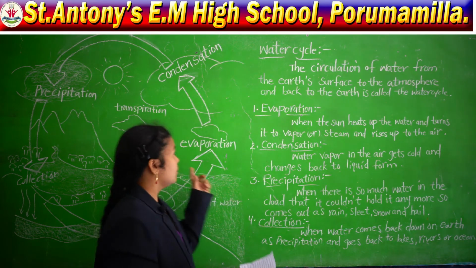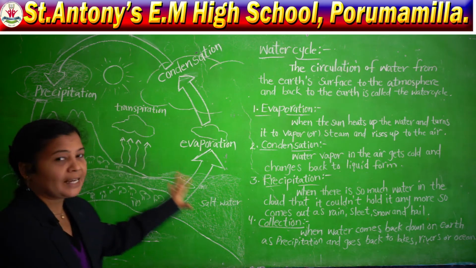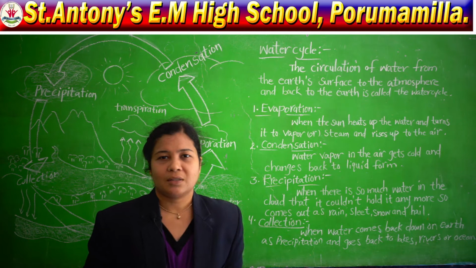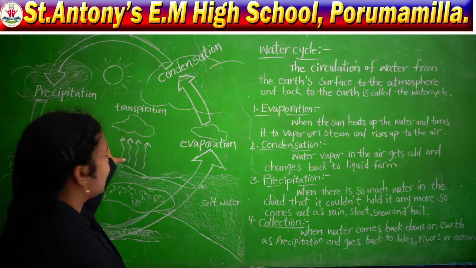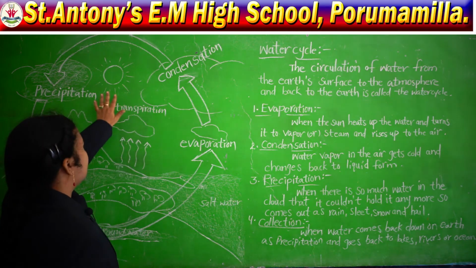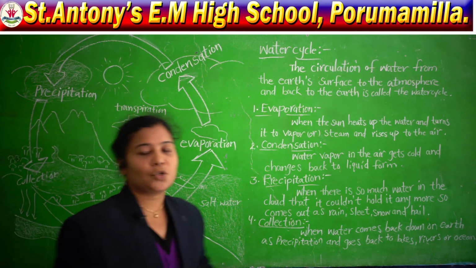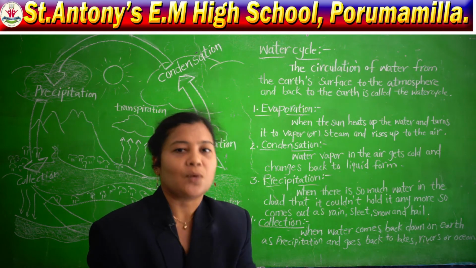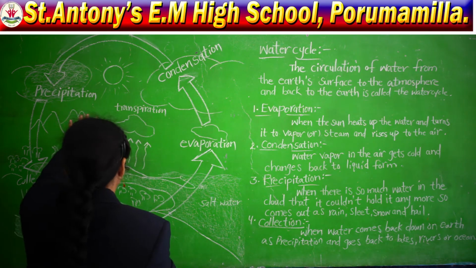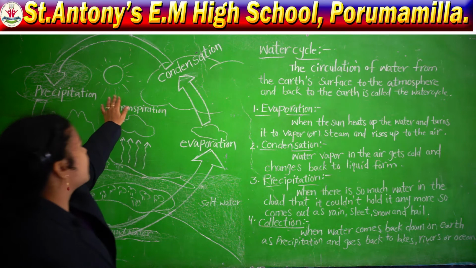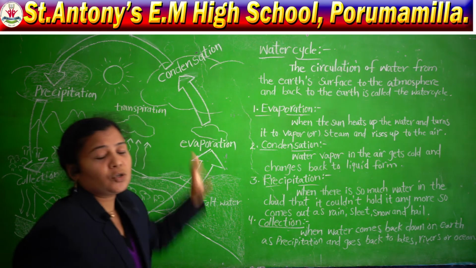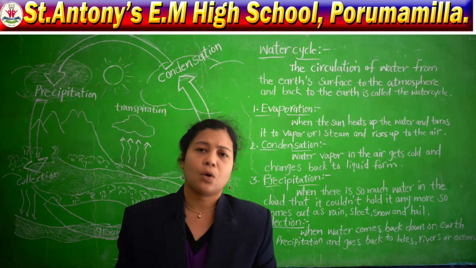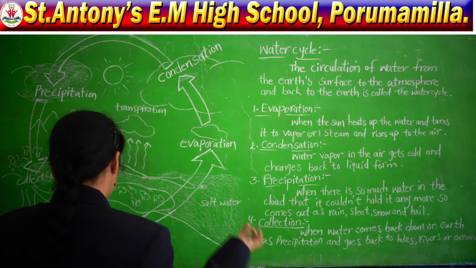Where does the water cycle get its energy? Do you know? Yes, the water cycle gets its energy from the sun. So the sun is the main source of energy for the water cycle. How? Let us discuss how it is.